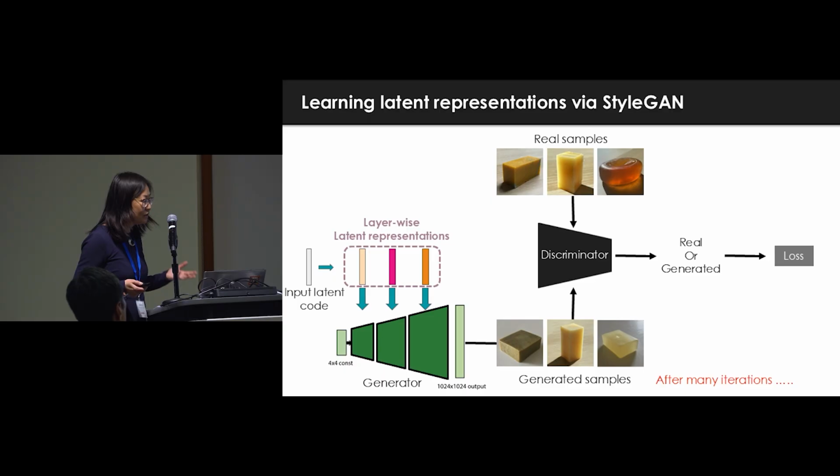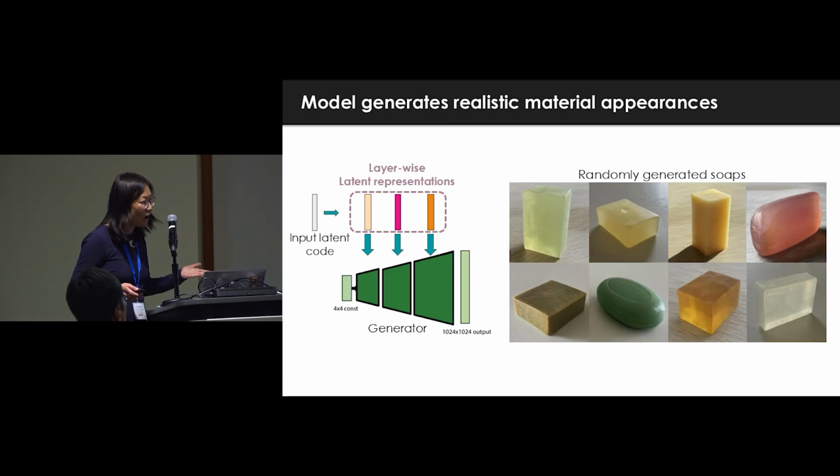Having this generator, we can give an input latent code, which is a noisy image, and then we train the neural network called a GAN, which basically has a generator and a discriminator. The generator generates images of different soaps through this multi-scale generator. The discriminator compares the generated samples with the real-world samples, and together they fight with each other and compute some loss function. Based on that, we get simulated, generated images that look just like the real-world images.